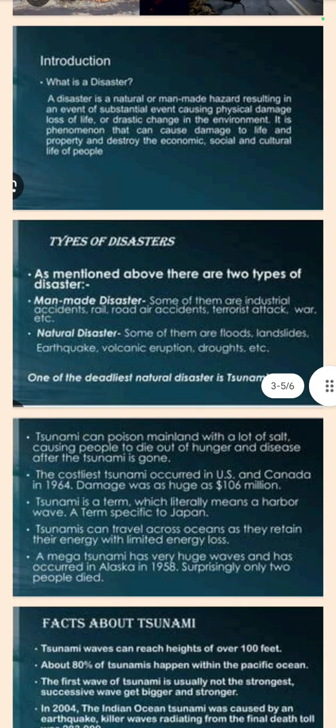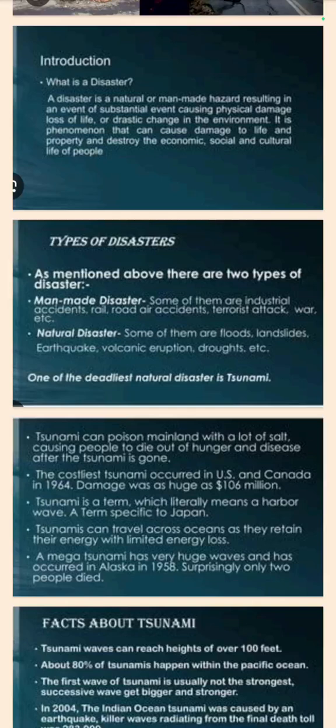Types of disaster. Now there are two types of disaster: man-made disaster and natural disaster. Man-made disasters, some of them are industrial accidents, railroad and air accidents, terrorist attack, war, etc. These are the disasters caused by man itself. Natural disasters, some of them are floods, landslides, earthquakes, volcanic eruption, droughts, etc. These are caused due to the nature.